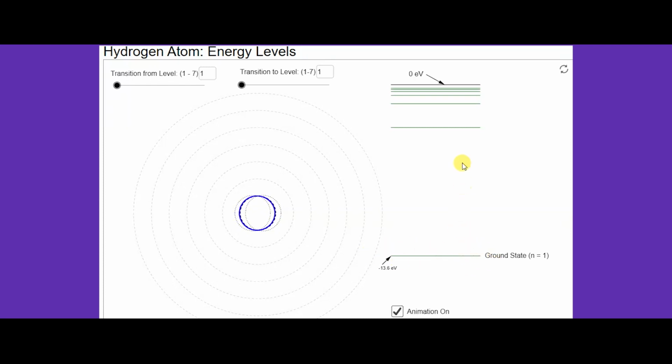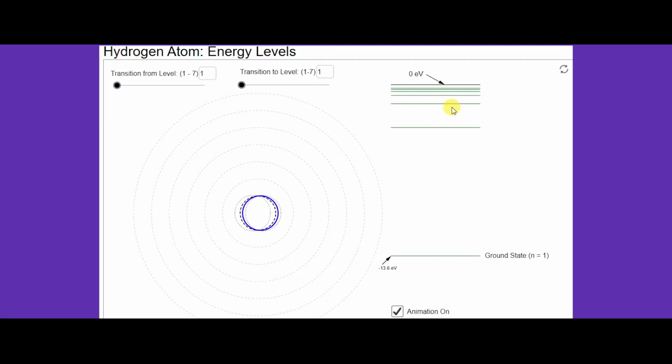You can also see that there is a huge gap between the first energy level, the ground state, and n is equal to 2, which means tremendous energy is required to transit an electron from the ground state to n is equal to 2. As you move up the series, the gaps reduce, meaning not much energy is required to transit an electron in the high states.